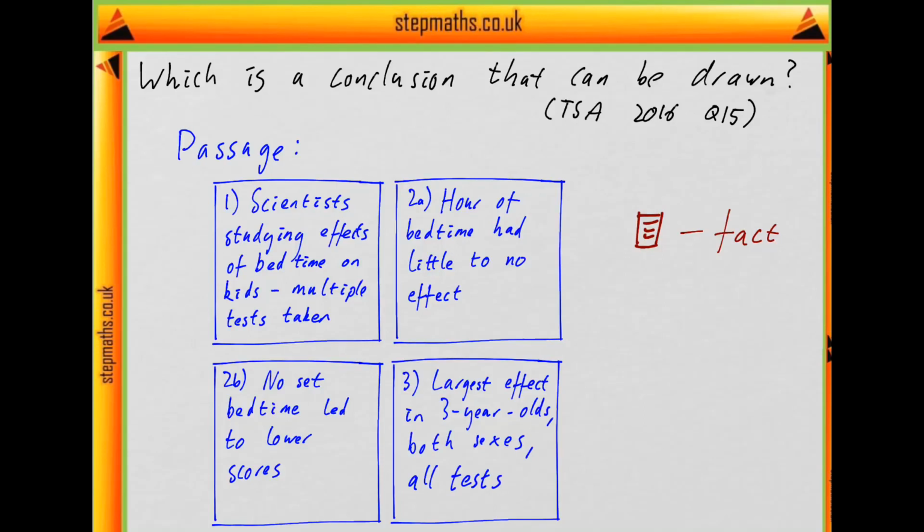This is question 15 from section 1 of the 2016 TSA paper. In this question we were asked which of the options is a conclusion that can be drawn from the passage. So let's look at the passage and what it says.